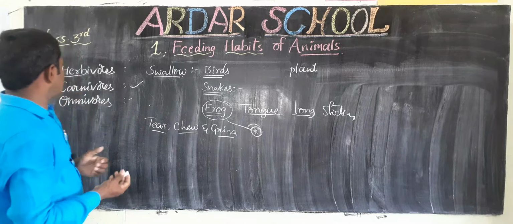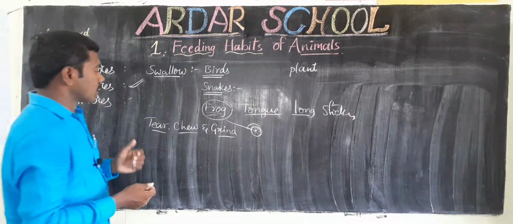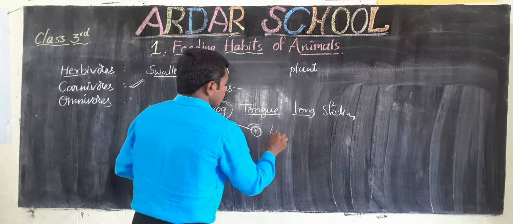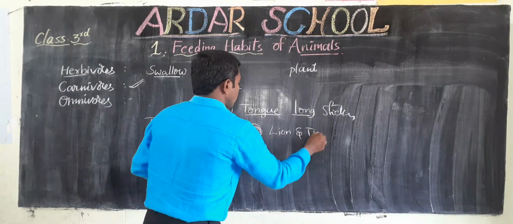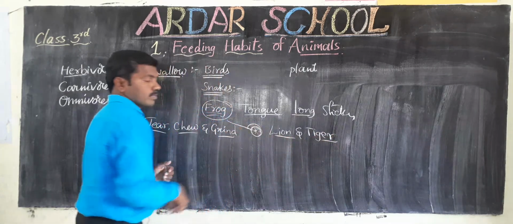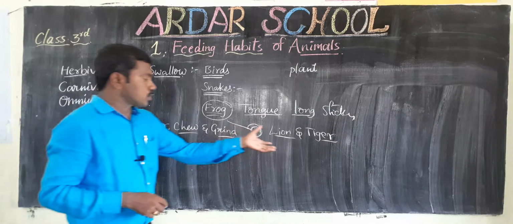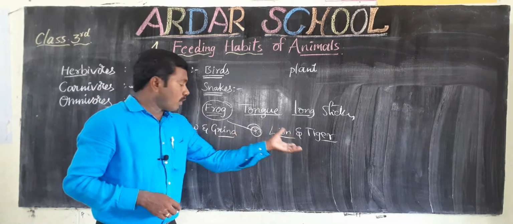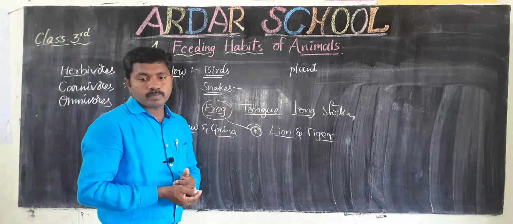Best example, carnivores. What are the carnivores, children? Lion and tiger. These are some examples. When we observe lions and tigers, they are carnivores. What do they eat? Yes, the flesh of other animals.